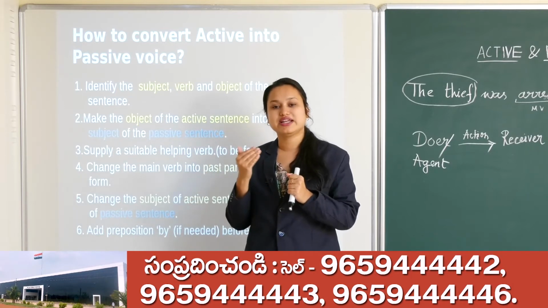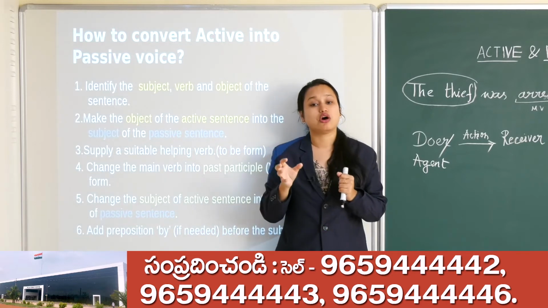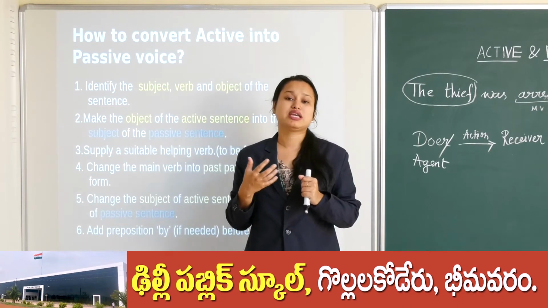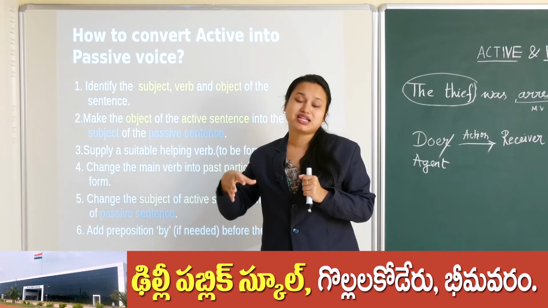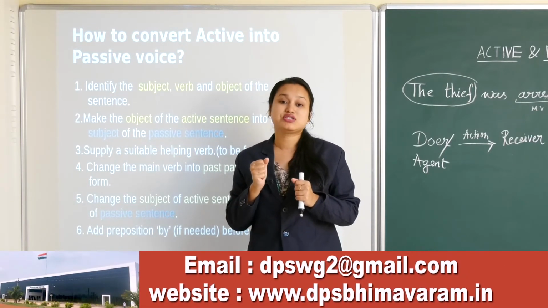When we are developing the story, many times we want to talk about the receiver of the action more. Suppose I am talking about some victims of a war. I want the victims to be my main subject. Or maybe someone's ring is stolen.